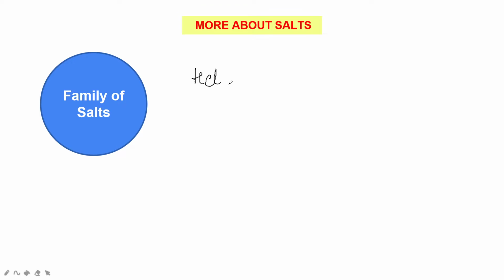In some salts, however, the hydrogen of the acid is replaced by the ammonium group. If it is replaced with sodium, it becomes sodium chloride. If it is replaced with ammonium, then it is ammonium chloride. The best known salt is sodium chloride, usually called common salt. Salt is a general name, it doesn't refer only to sodium chloride; we can use it for other salts also. Sodium chloride is just a member of the huge salt family.